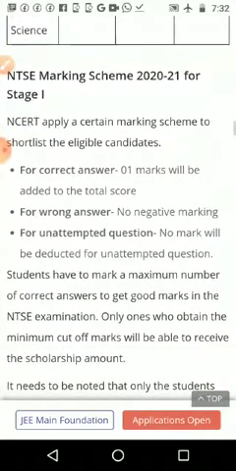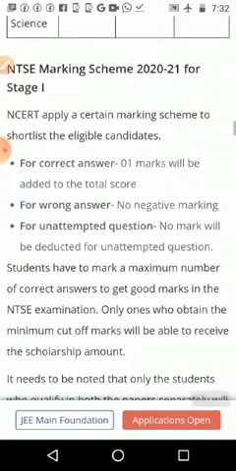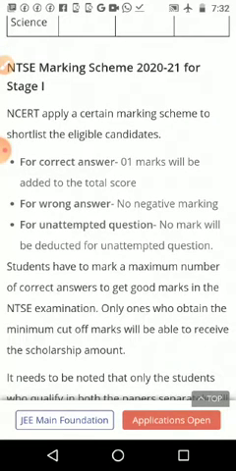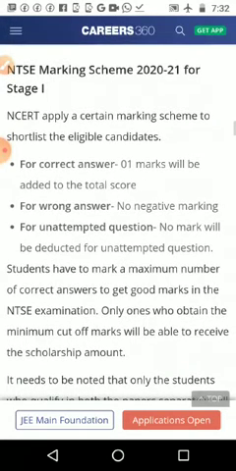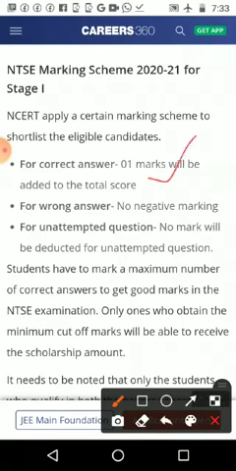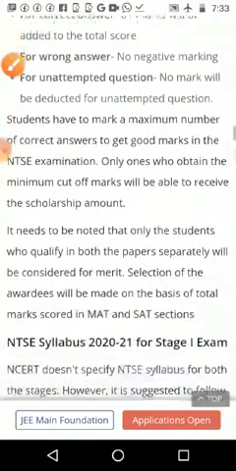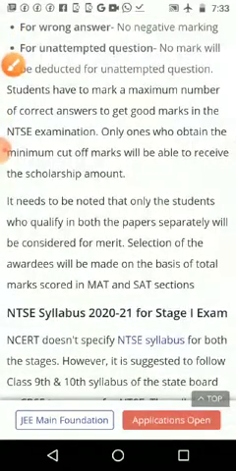You may think why I am explaining all these things once again, but you should not feel like that. For the NTSC marking scheme, each correct answer gets 1 mark, there is no negative marking, and if we do not attempt a question, they won't deduct any mark. That is the first stage detail.